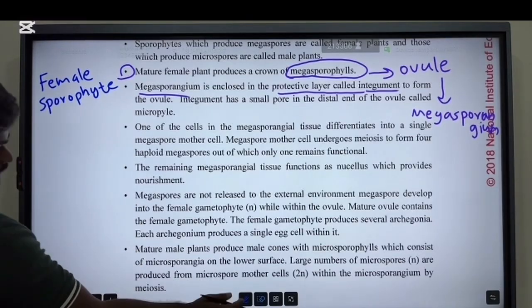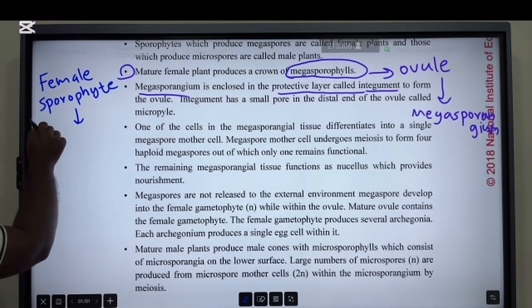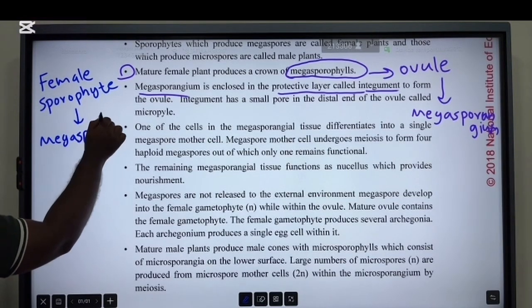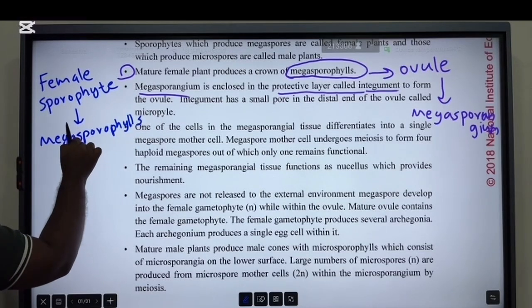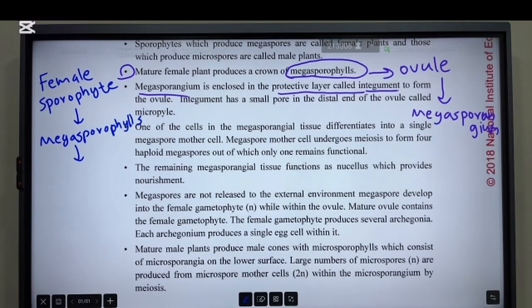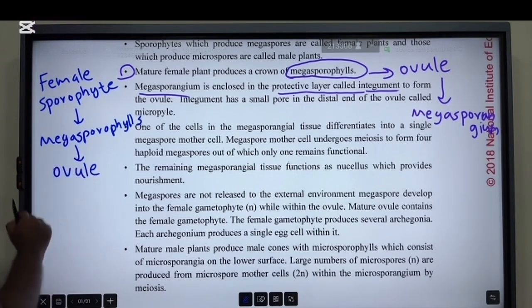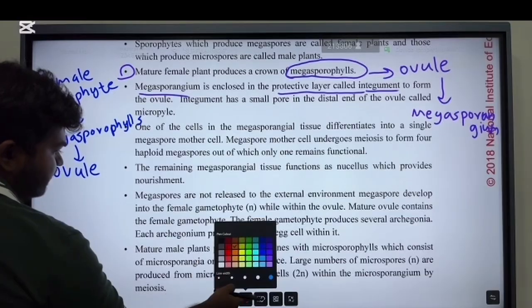Then it has these leaves called megasporophylls. Then in these megasporophylls, they have ovules. I will show you an ovule. Then consider this is the ovule.